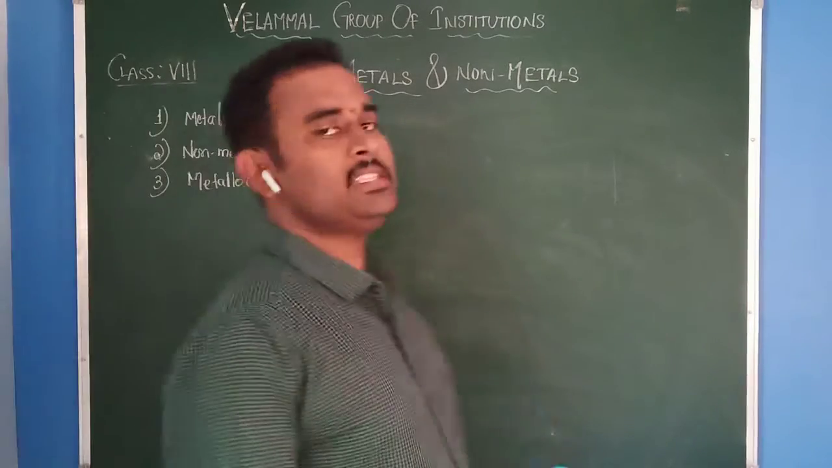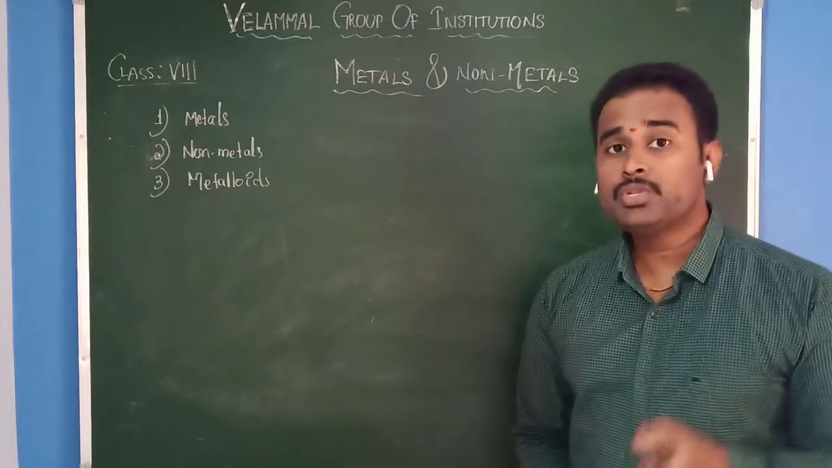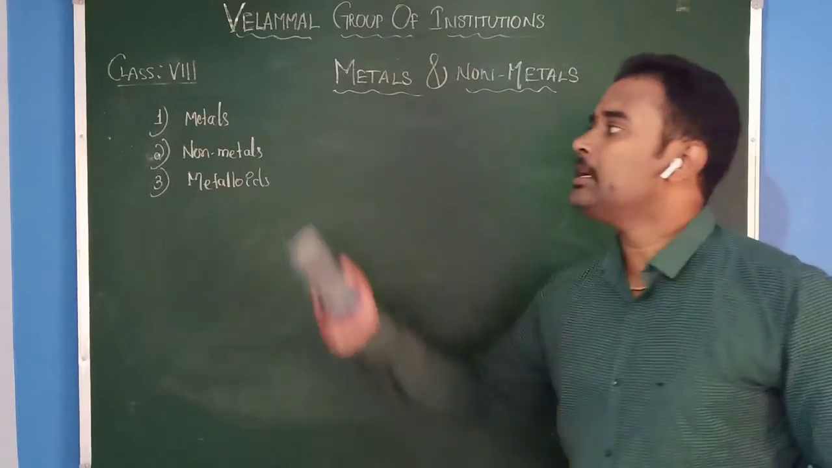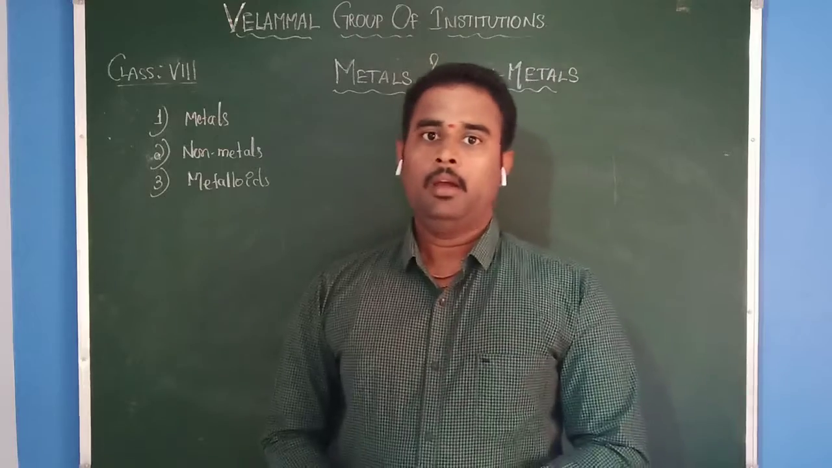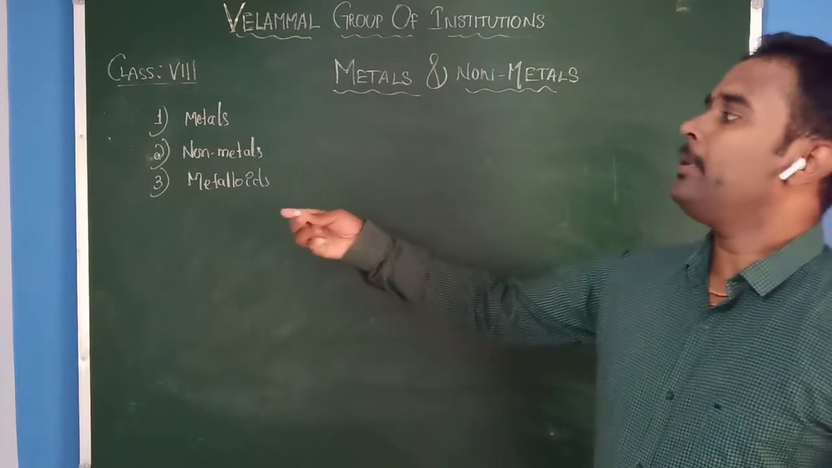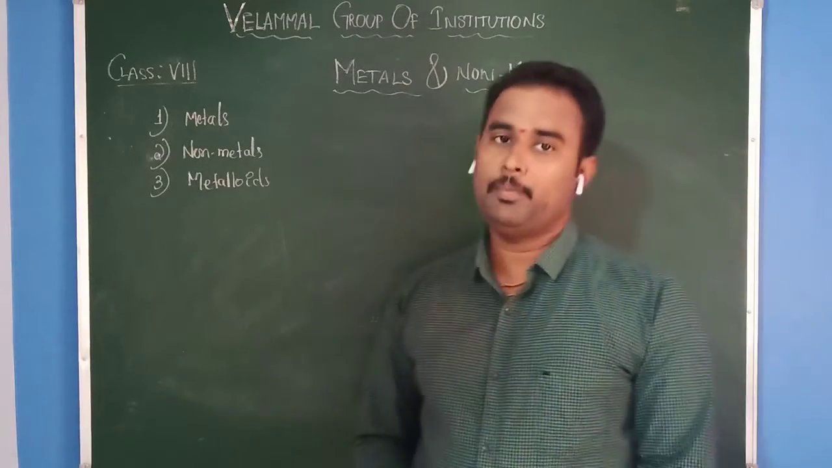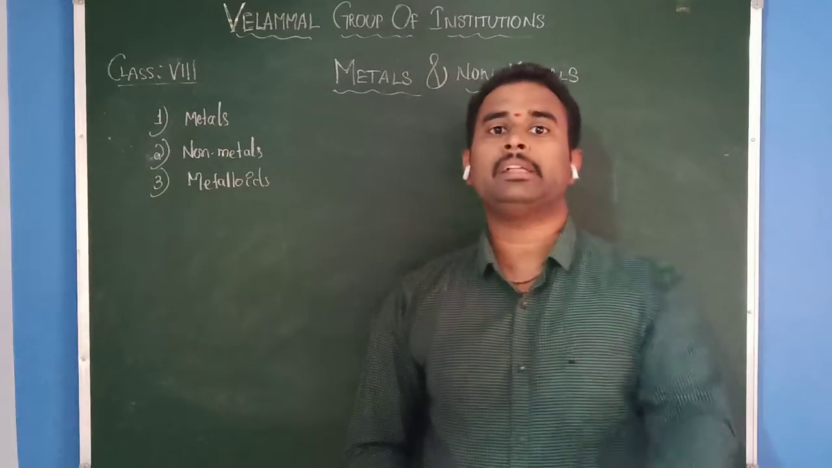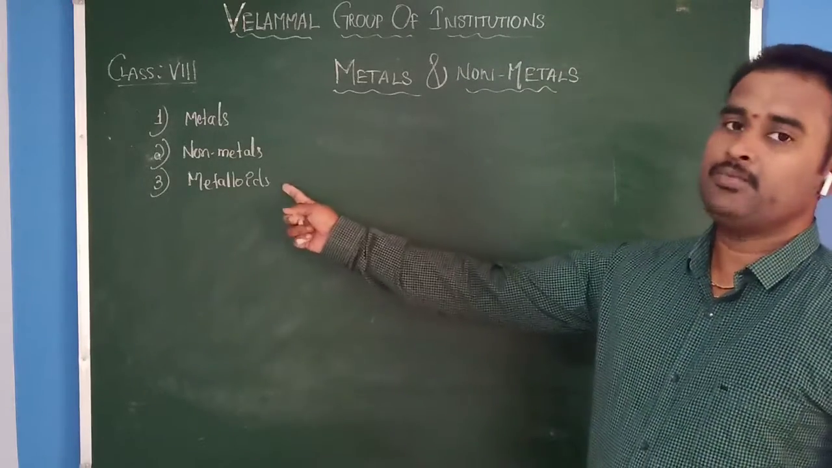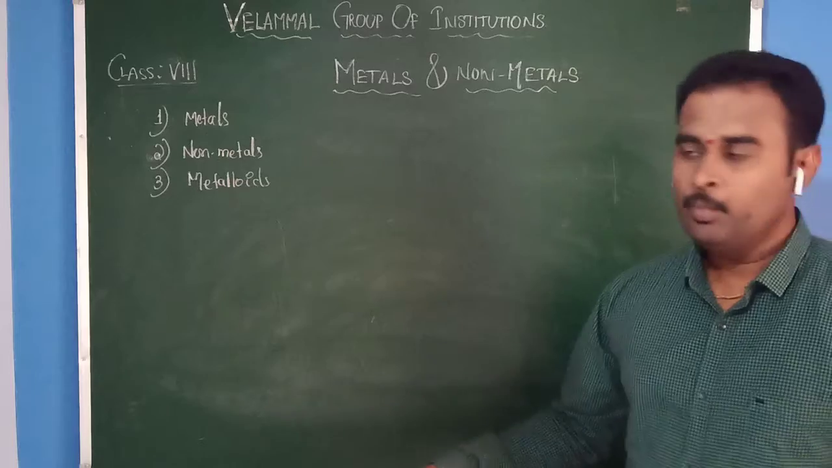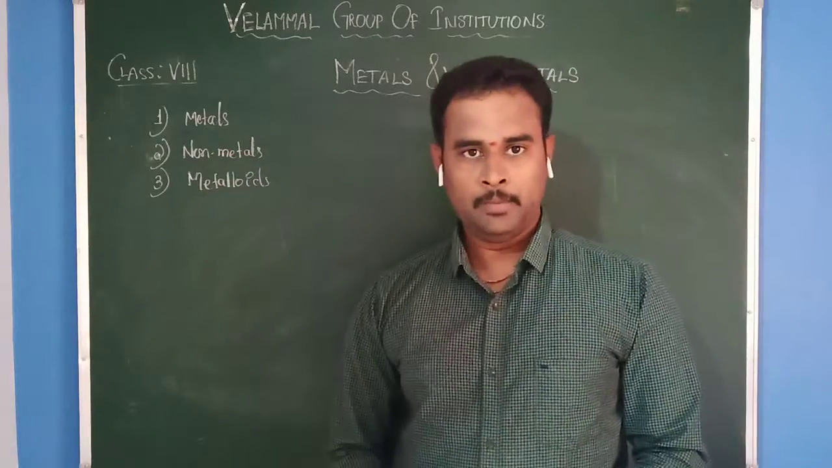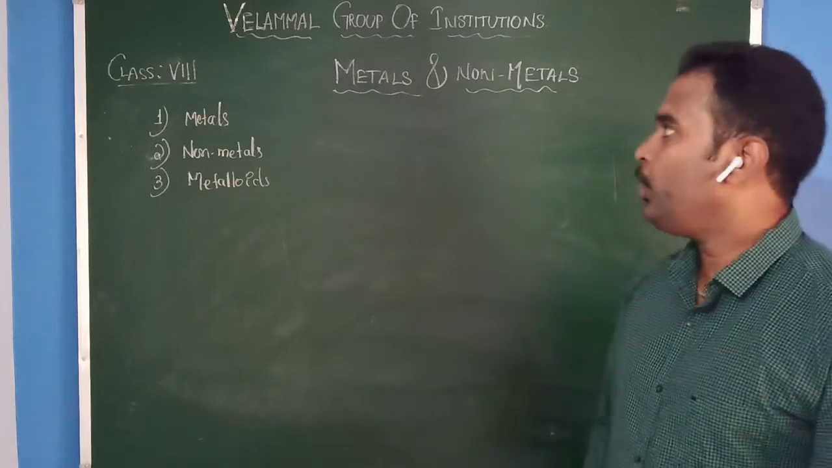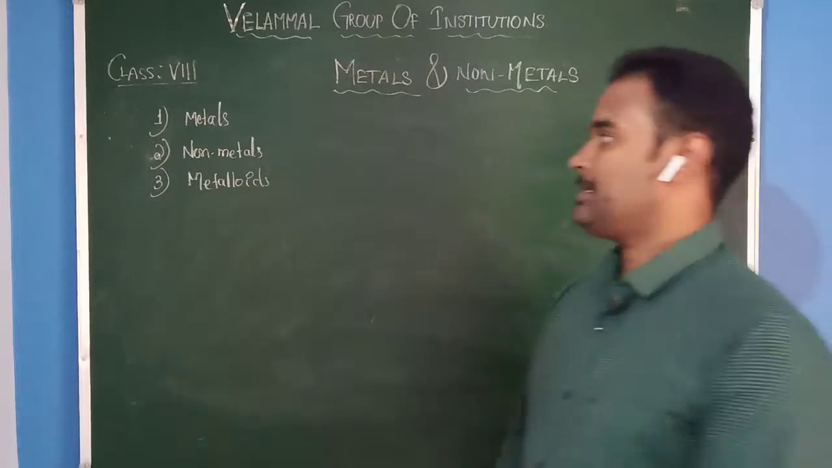Out of these three classifications, most of the materials come under metals. Some of the materials come under non-metals, but very few materials come under metalloids, which have the properties of both the metals and non-metals. Now today in this class, we are going to discuss metals.